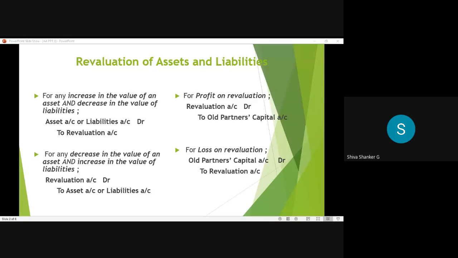That's why in the entry we debit the revaluation account. And to whom do we distribute that amount? We distribute to old partners in the old ratio, so we credit the old partners' capital accounts. For a loss on revaluation account, the entry will be reversed because we get the balance on the credit side. So the revaluation account is to be credited and the same balance we distribute to old partners, so we debit the old partners' capital accounts in the old ratio. Clear? Yes, sir.